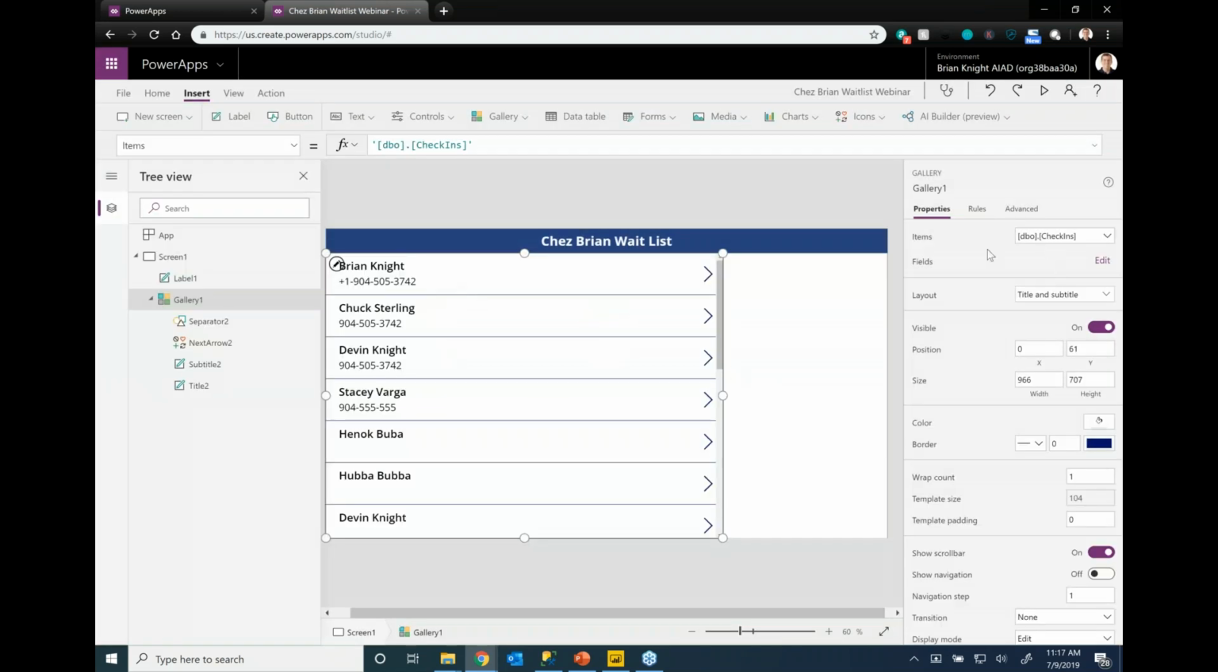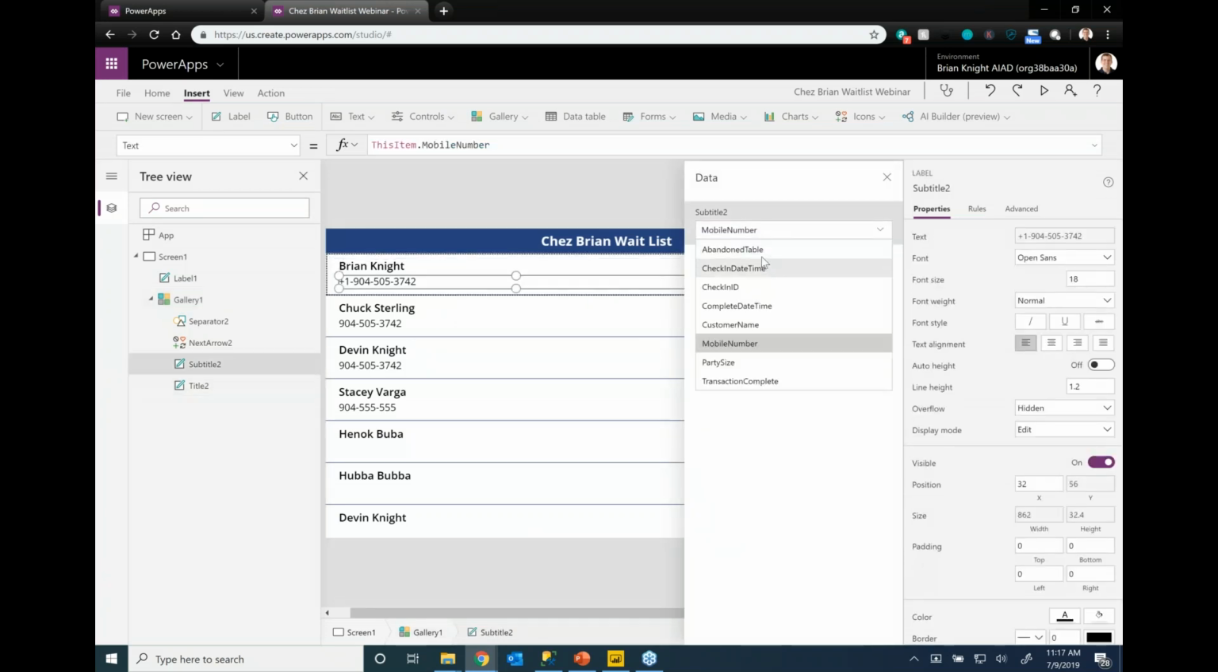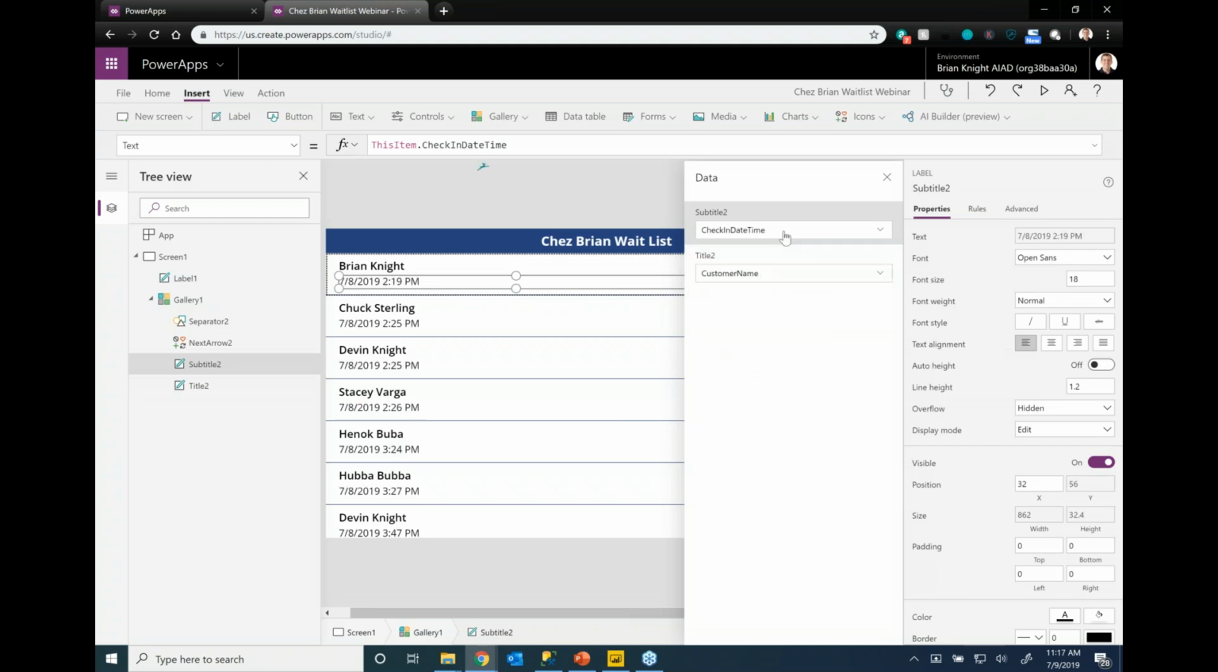And I want to change the subtitle here. Let me go ahead and edit this. Let's change the subtitle to not say mobile number, but maybe what time they checked in. All right, there we go, check-in time. So there we go. We have our basic piece now done, but it would be nice to know how many minutes they've been in and those kinds of things, how big is their party or whatever. So that's our next step here.